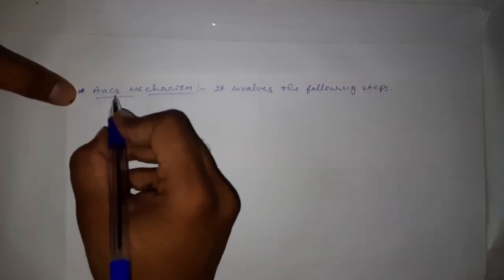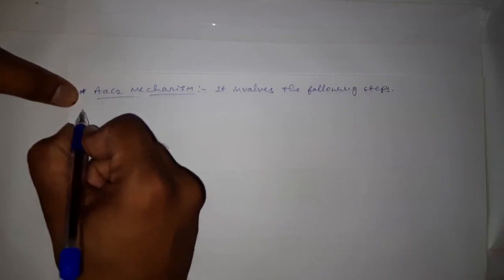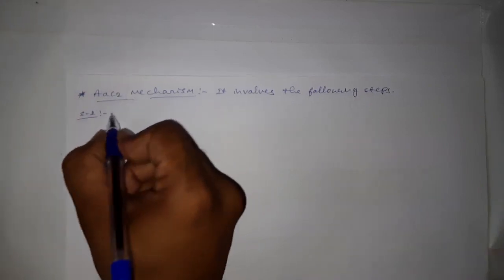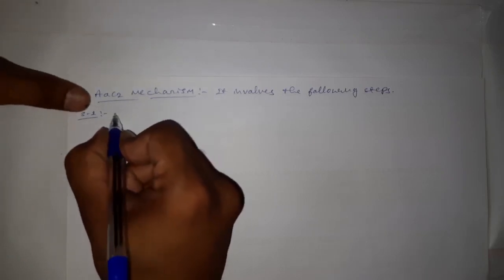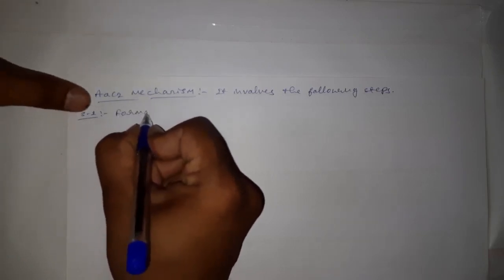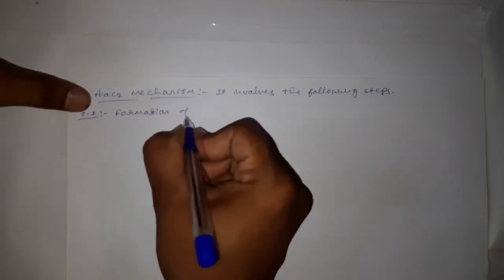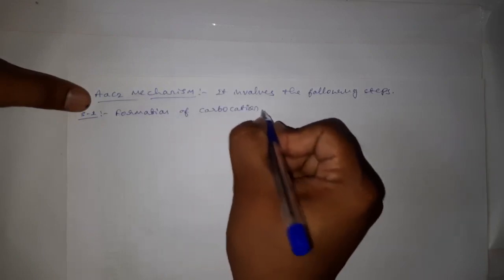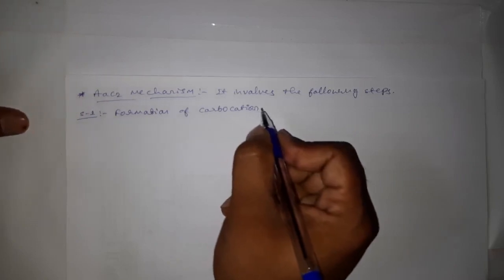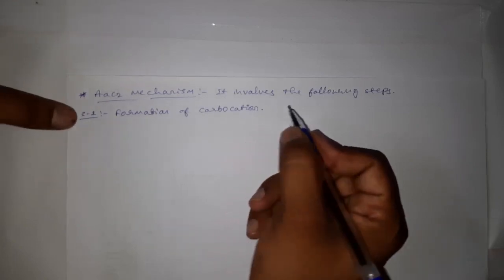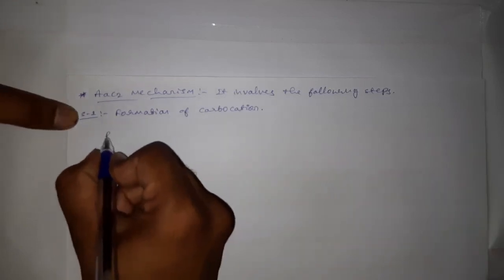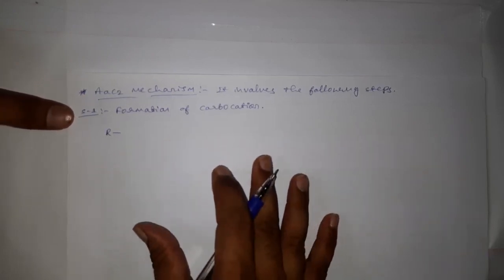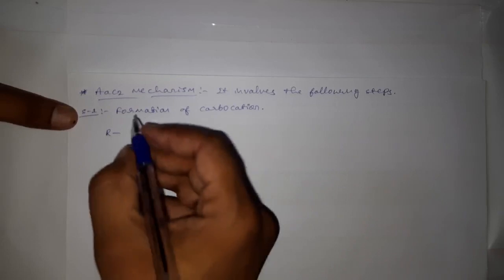Step number 1 is what? Formation of carbocation. Here I am discussing the mechanism for the general reaction of hydrolysis of esters.